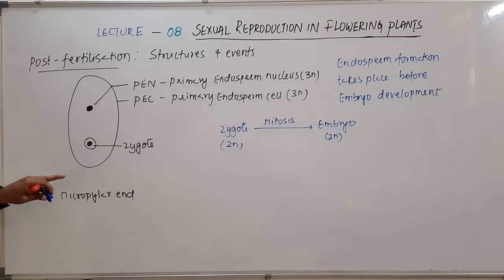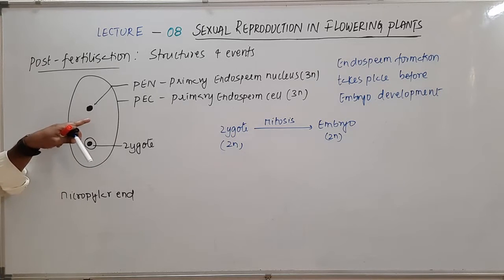So as I told, the endosperm formation will occur before the embryo development, or before the zygote starts dividing and resulting in the formation of embryo. A certain amount of endosperm should form, right?